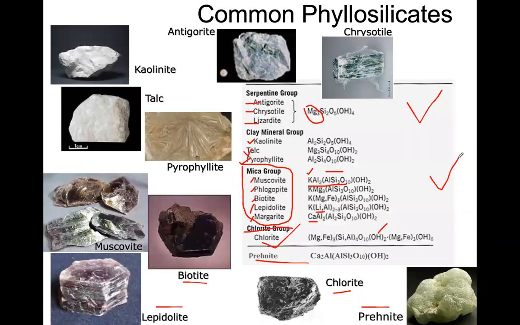So you have to keep in mind these different types of groups. The compositions or the formulas you don't have to remember, but you need to know the composition at least, right? Whether it is iron rich or magnesium rich or lithium or calcium, whatever, you should know with respect to these mineral compositions. So that is very, very important.